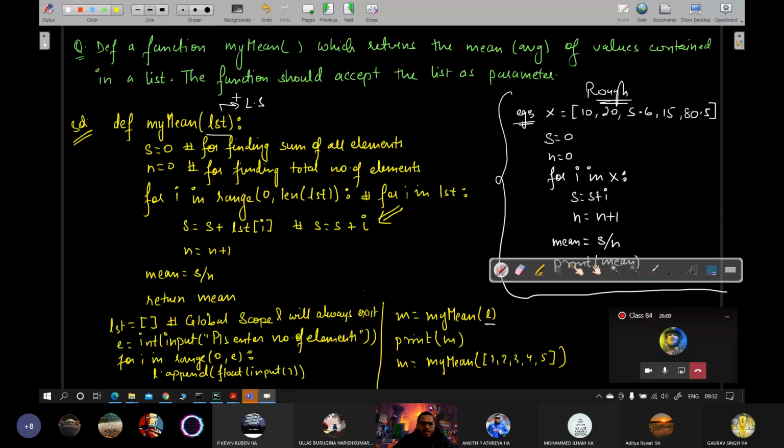Okay, this one is in local scope and will only exist when the function is called and executing. ठीक है, after that it gets destroyed.